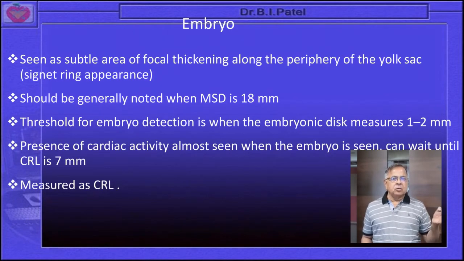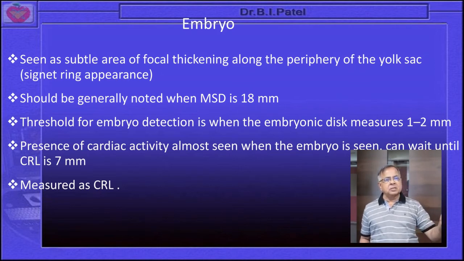It should be generally noted when the mean sac diameter grows beyond 18 millimeter, that is the cutoff value we usually should follow for the diagnosis of a missed abortion or a non-viable pregnancy.